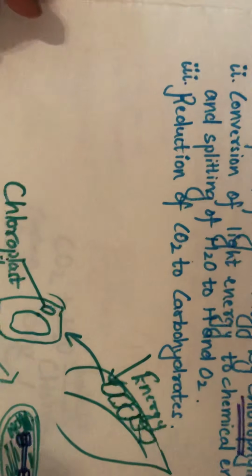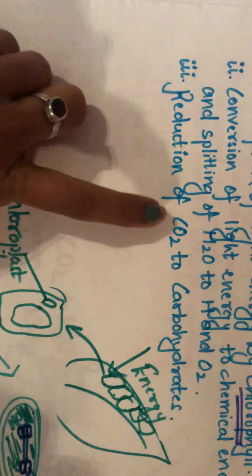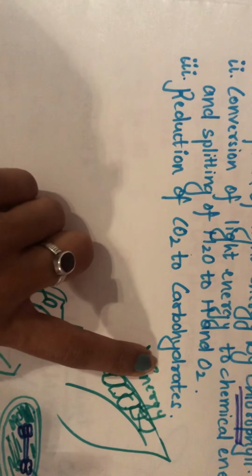Moving on to the last part of photosynthesis, that is the reduction of CO2 to carbohydrates. So what is that?